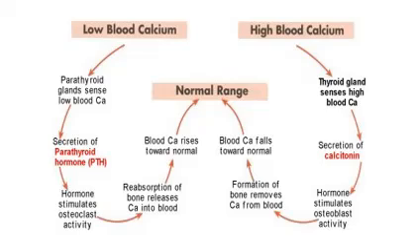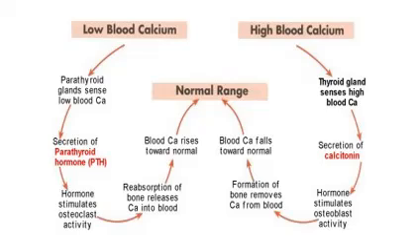So this last figure shows us what happens when blood calcium is low. That is a signal for the parathyroid hormone to be formed. It stimulates the release of the parathyroid hormone. It senses the low blood calcium. The parathyroid glands will then secrete the parathyroid hormone. The hormone stimulates osteoclast activity, and thereby there will be resorption of bone or demineralization, and it releases calcium into the blood. There will be an increase in the blood calcium levels.